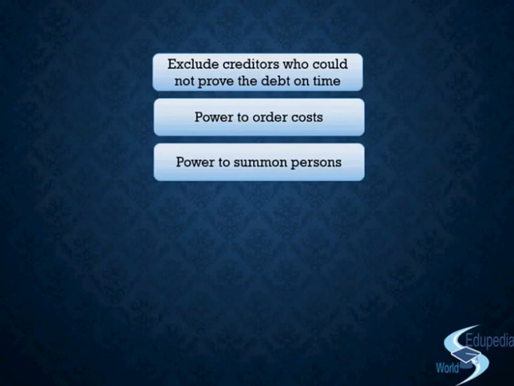So who are the four categories of people whom the court can summon? One, any officer of the company. Two, any person who holds any property of the company. Three, any person who is indebted to the company. And four, the senior management, the people who are capable of giving the information that is needed by the liquidator. And the court may examine any officer or any person who has been summoned. The four categories that we have seen can be summoned at any point of time.